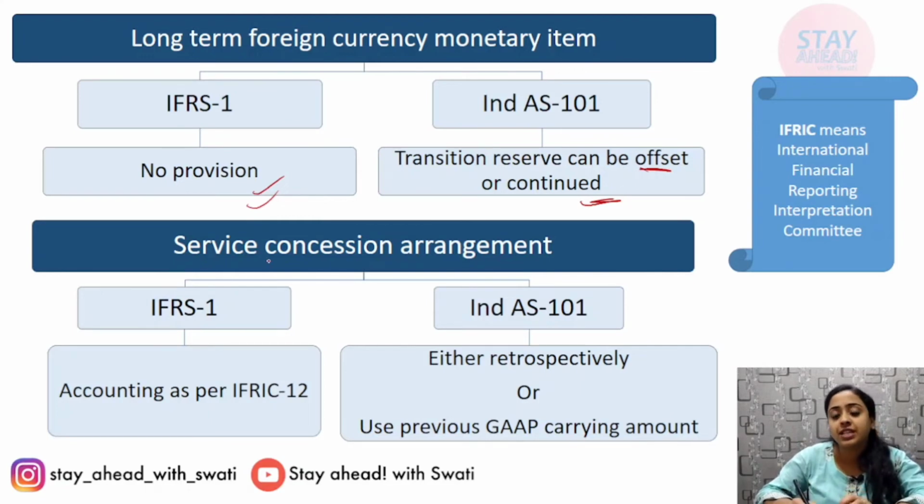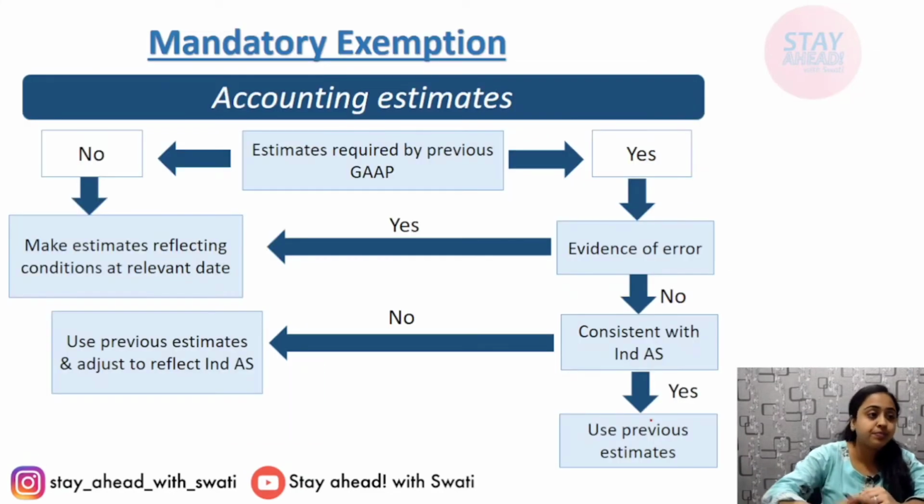Service concession arrangement. For example, if government is providing water, electricity, etc. at a very concessional rate, this is known as a service concession arrangement. IFRS 1 says follow IFRIC, the International Financial Reporting Interpretations Committee, whereas Ind AS 101 says either go retrospectively or continue with the carrying amount.